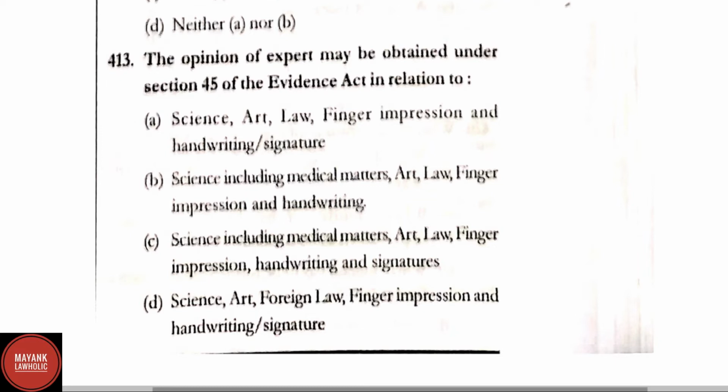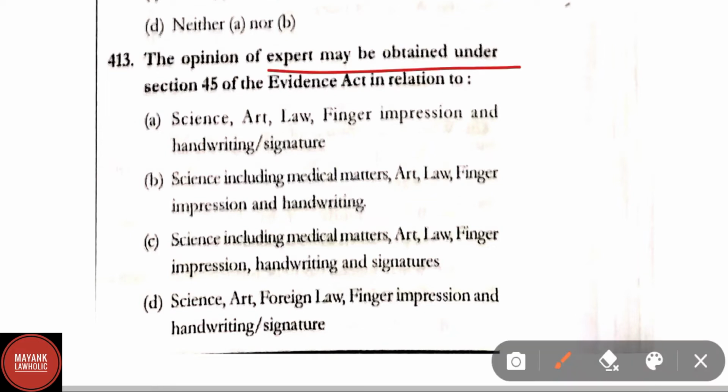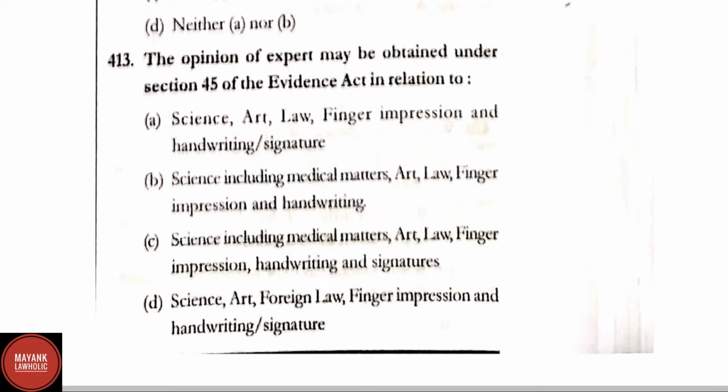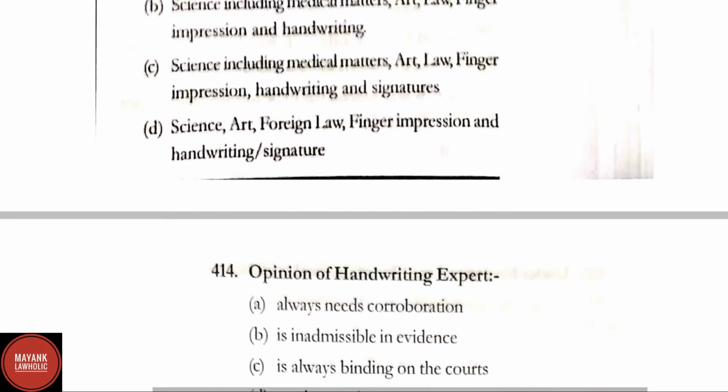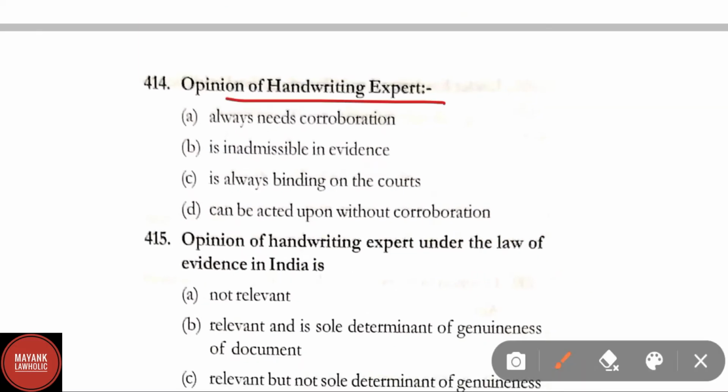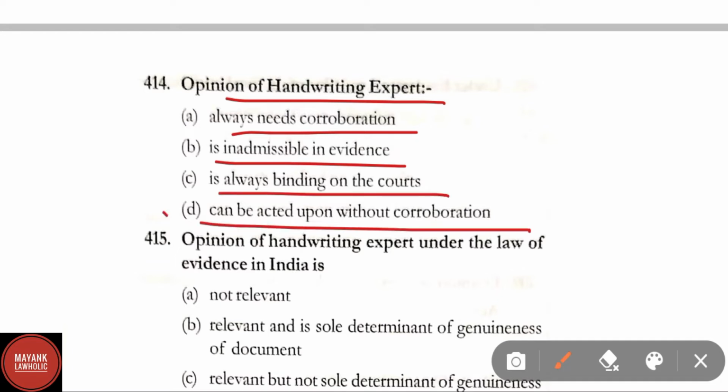Question number 413. The opinion of an expert may be obtained under section 45 of the Evidence Act in relation to. Correct answer is option D, that is science, art, foreign law, finger impressions, handwriting and signature. Question number 414. Opinion of a handwriting expert always needs corroboration, is inadmissible in evidence, is always binding on courts, can be acted upon without corroboration. Here the correct answer is option D. Opinion of a handwriting expert can be acted upon without corroboration.